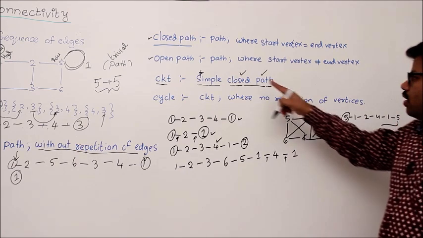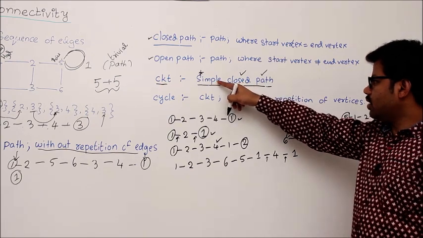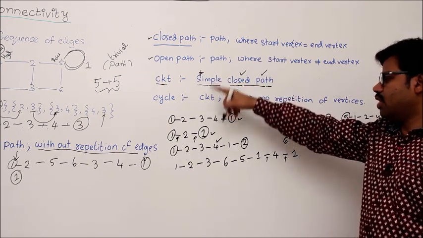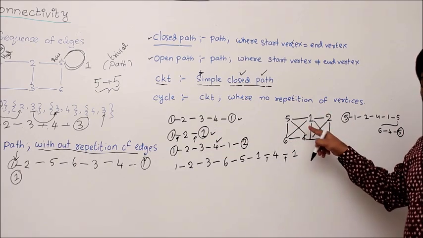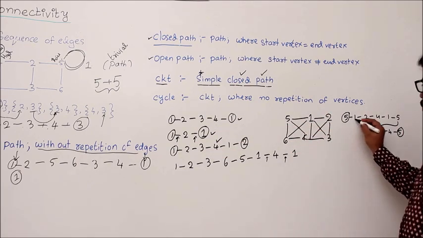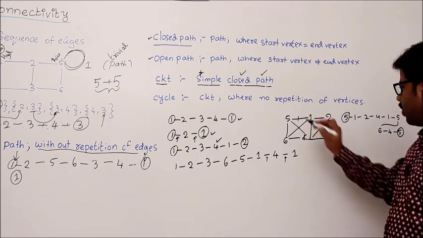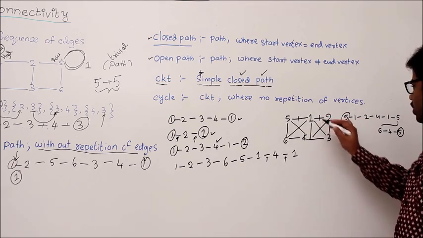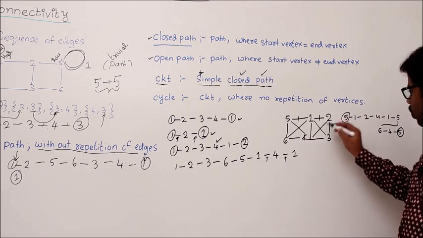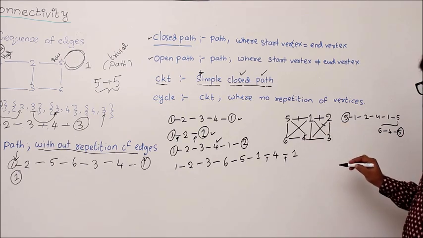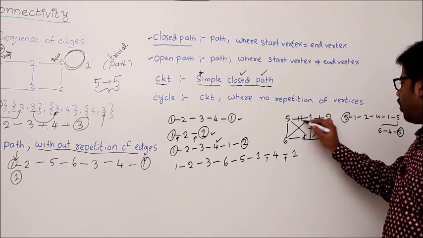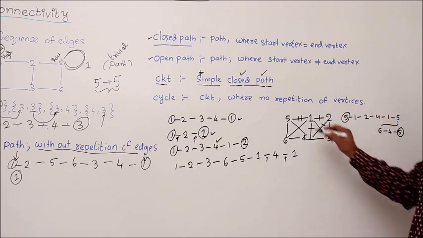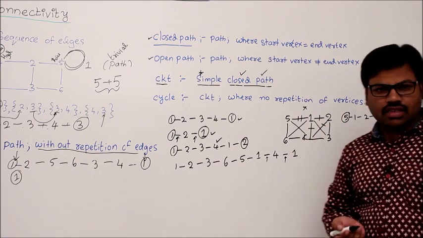Second one, what about simpleness? Is it a simple path? Then there should not be repetition of edges. Let me mark the edges in this graph so that I can check the repetition. 5 to 1. Yes, let me cover it. 1 to 2. Yes. 2 to 4. Okay, this is covered. 4 to 1. Okay. 1 to 5. See, you have repeated 1 to 5 two times. That's why that path is not a circuit.